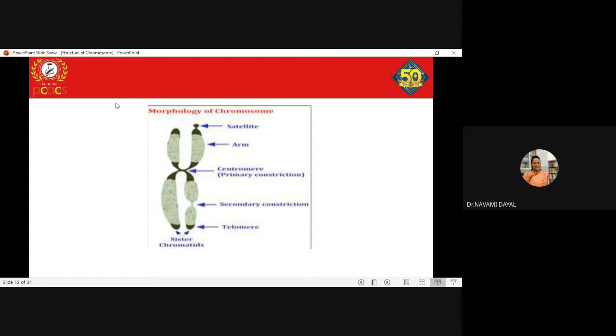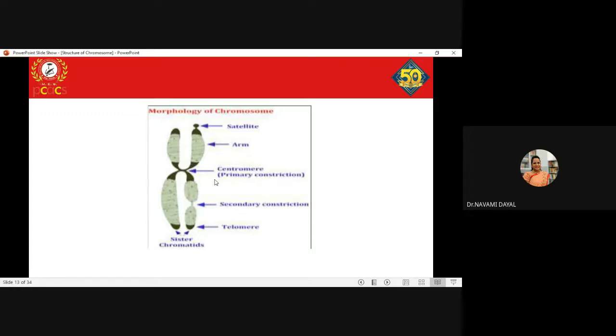Now, these centromeres usually produce a constriction in the chromosome, and that constriction is called the primary constriction. So the groove, or you can say a small fold, made at the centromeric end is called the primary constriction.